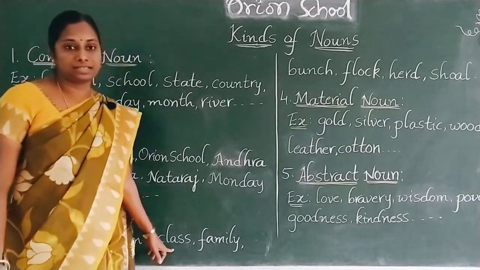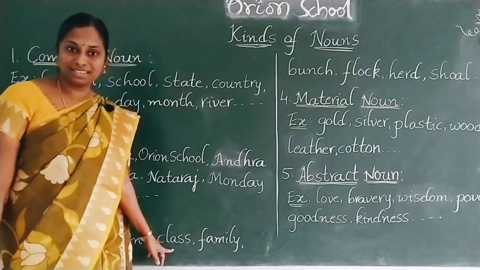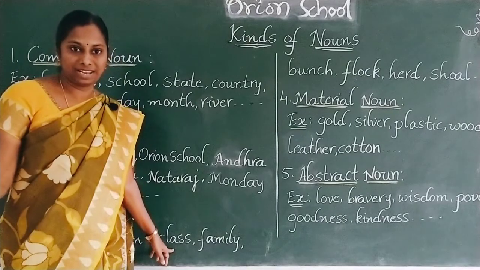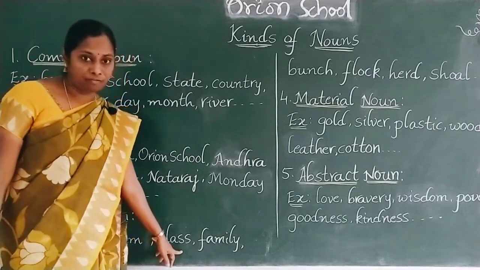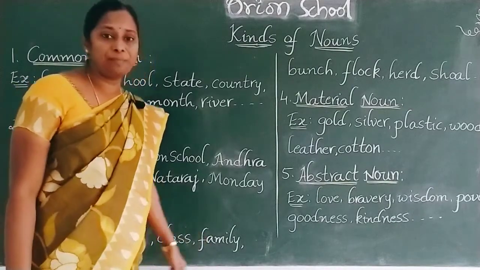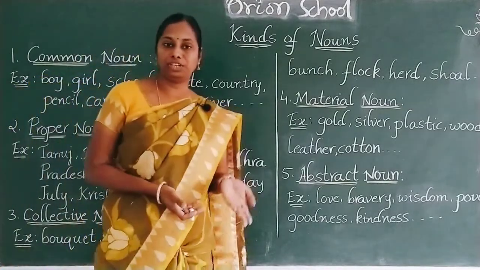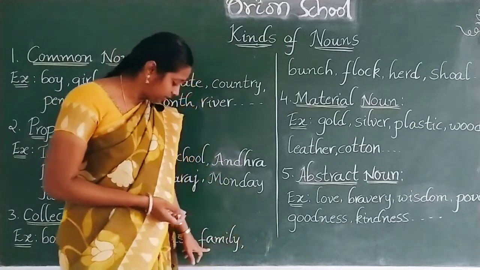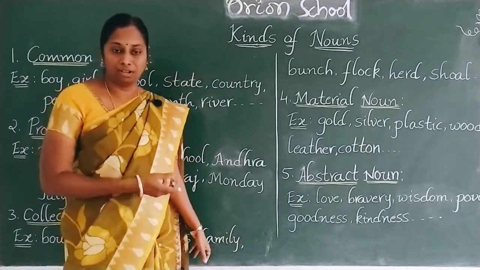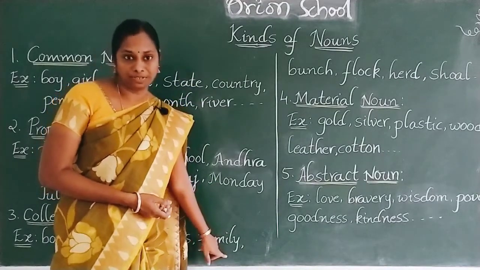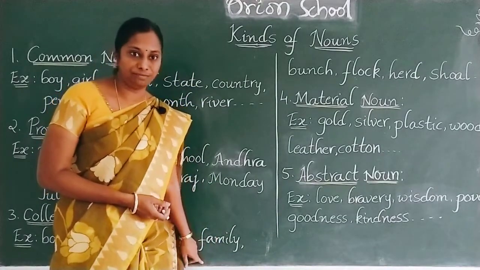Next one, class. How many members will be there in a class? More than 3, 4, 10, 20 like that. So the class of students. Next one, family also. In some families there will be only 2 members, 3 members or 4 members. All together the members in the family are called a collective noun. The family of members. Family is a collective noun.